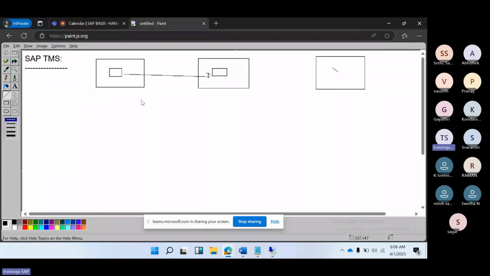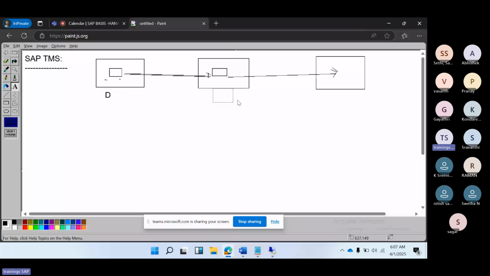Okay, so transporting the changes, objects. Suppose a developer has done some code changes. Then we record the changes into one transport request. That request we move to the quality system, where they perform the testing and everything. Once they confirm, the same request we move to production, the live transactional system.